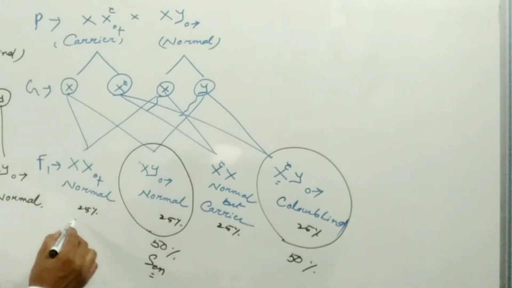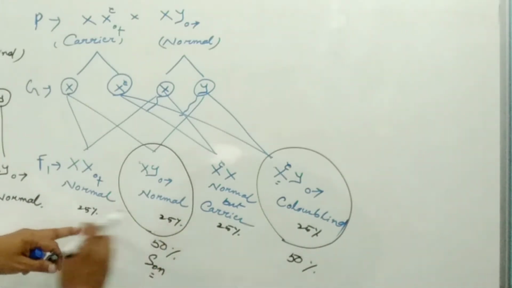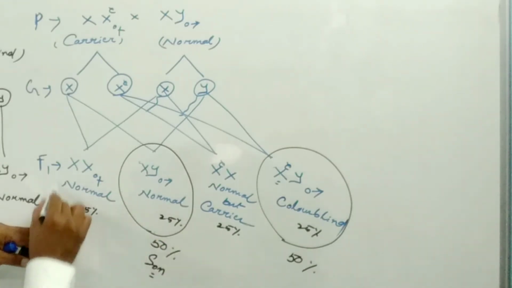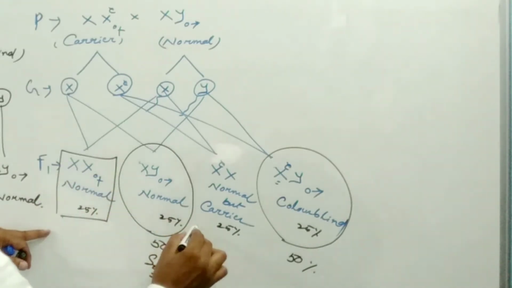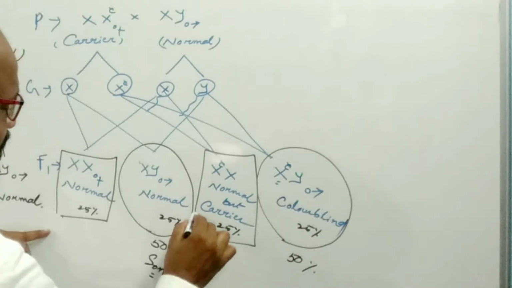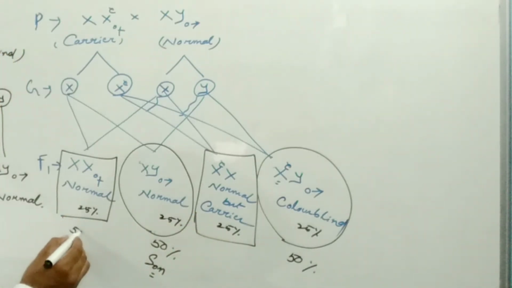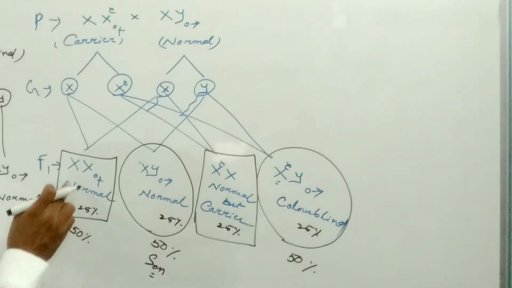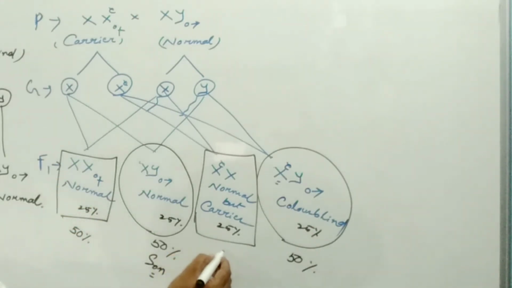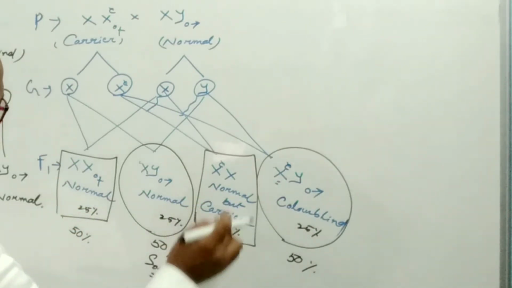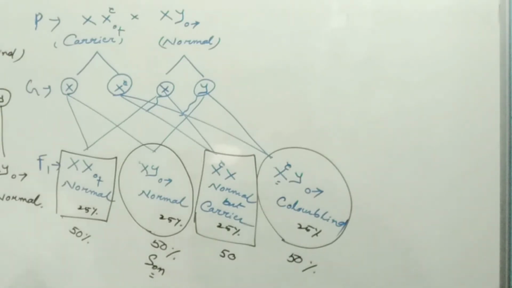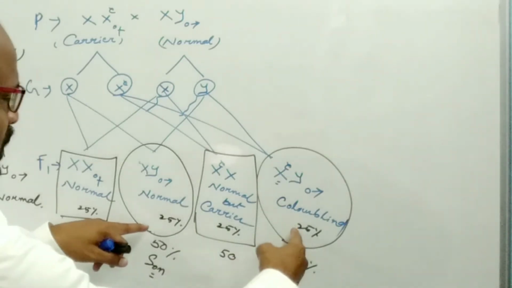And if the two female individuals, or daughters, are present here, two means 100%, then 50% of daughters will be normal and 50% of daughters will be carrier. So these are the two male individuals.